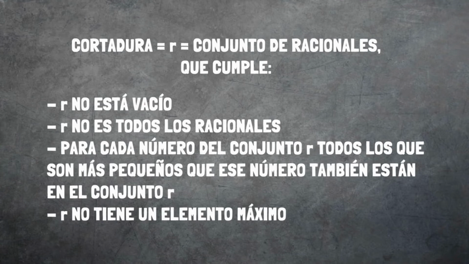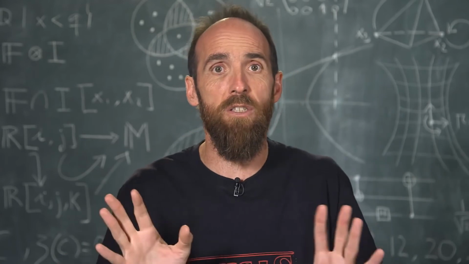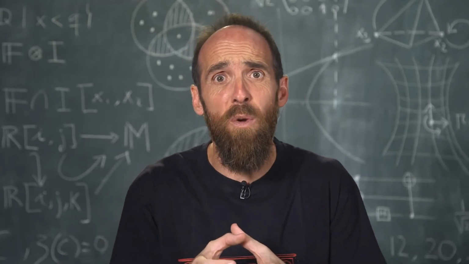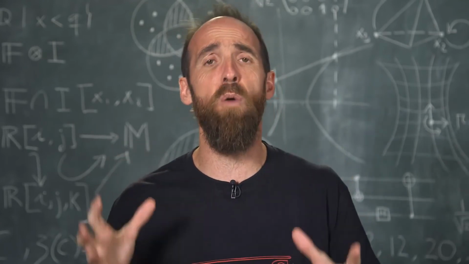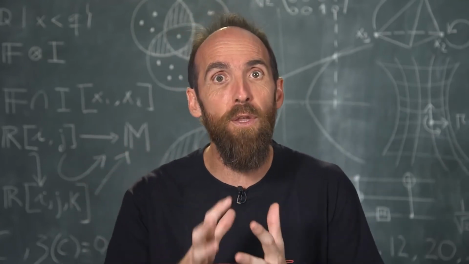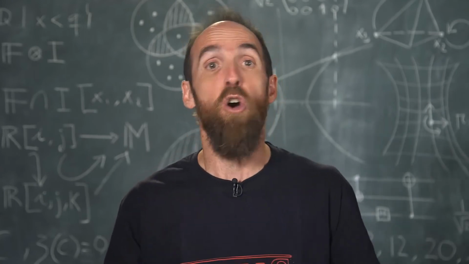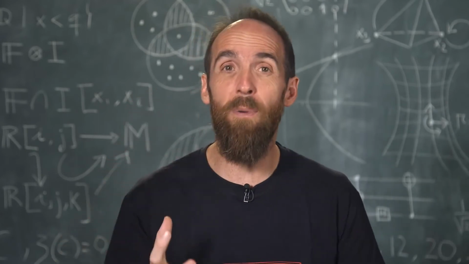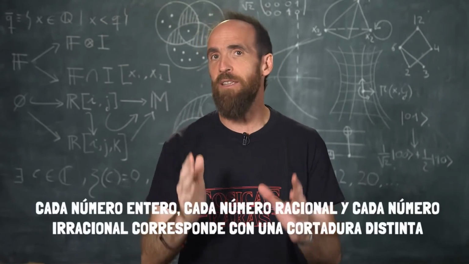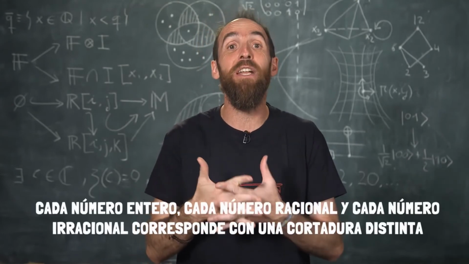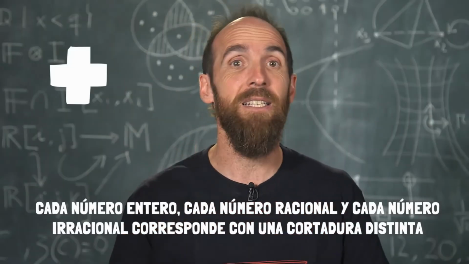Well, Dedekind defined the reals as the set of all the cuts R. Remember that each cut is a set. Well, the guy defined how to add those sets, how to multiply them, how to order them, and everything works as we want it. They even comply with the least upper bound property. That is, the cuts form a complete ordered field. It is quite amazing that every integer, every rational number and every irrational number corresponds with a different cut, and they add up, multiply, just like we're used to.